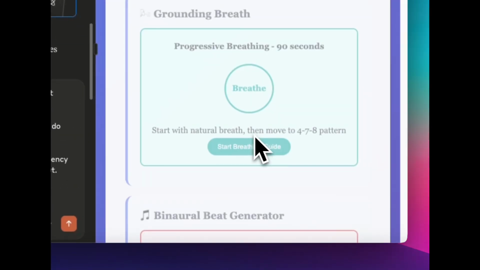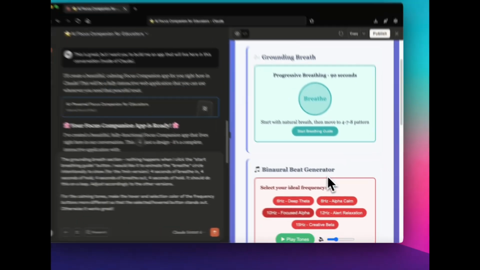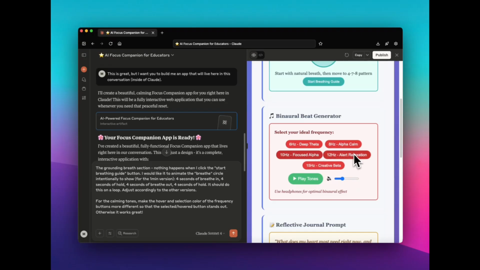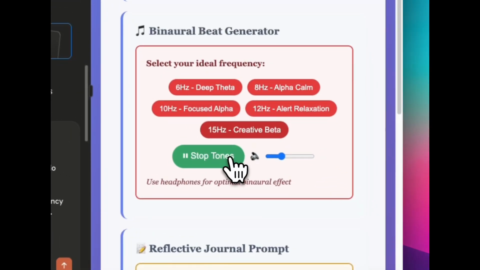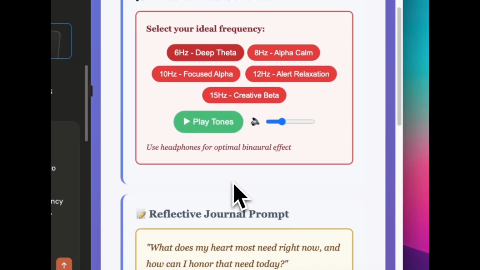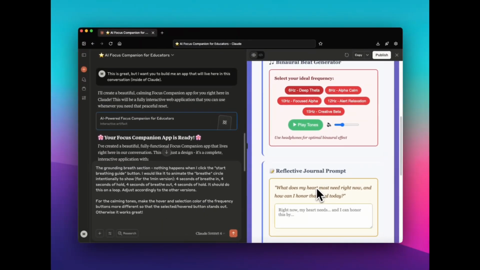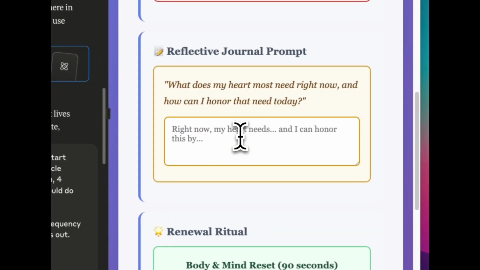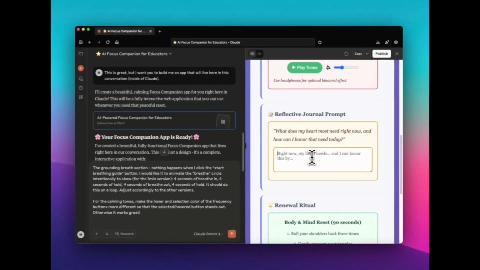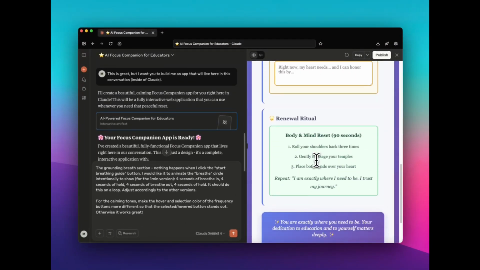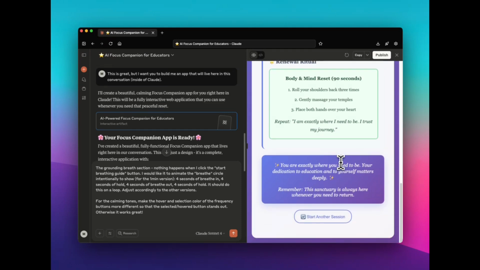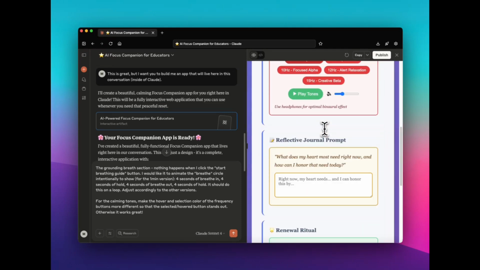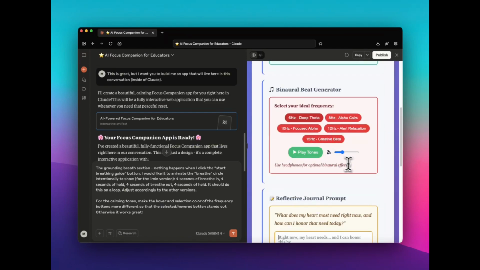Okay, let me check the 5-minute one. Same thing. Okay. Oh, it looks like we have more here. Let me see if they sound any different. Okay, oh, I can hear it a little bit. Let's see. Reflected. Oh, nice. What does my heart most need right now, and how can I honor that need today? Okay. Ritual. I like this. I like the tiered, the different levels, depending on how much time you have.